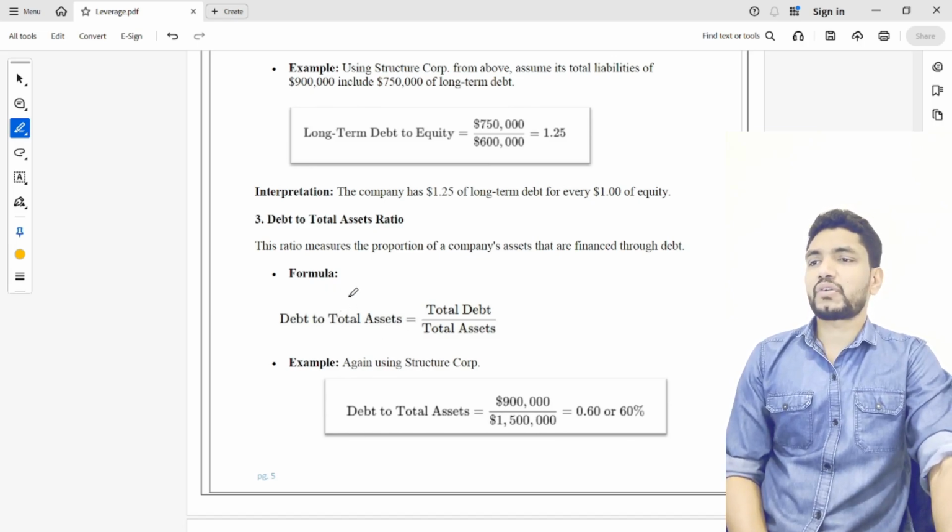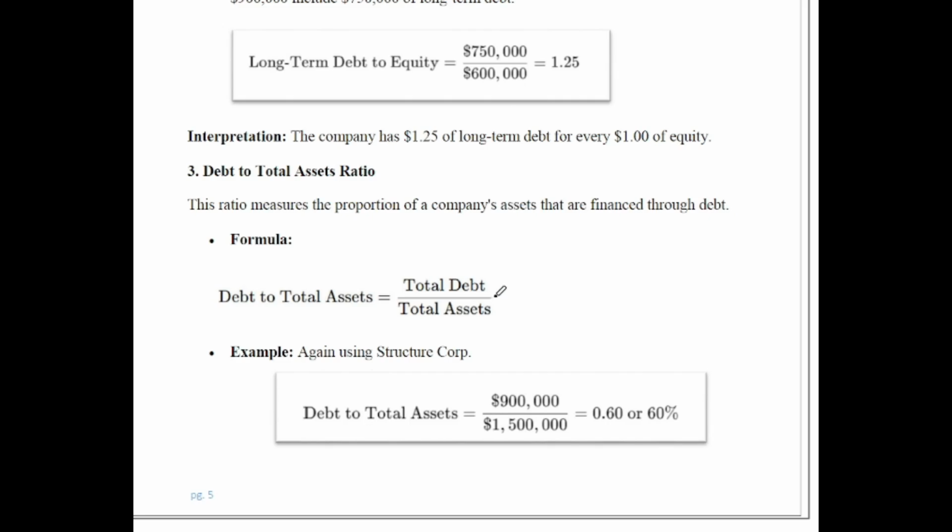The formula for debt to total asset ratio is total debt divided by total assets. Again we are using the same previous example. In this case, the total debt is 900,000 and total assets are 1.5 million. That means 0.6 or 60%.